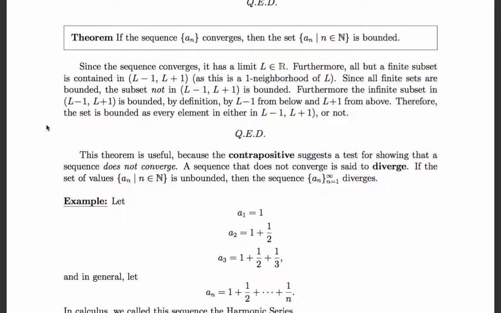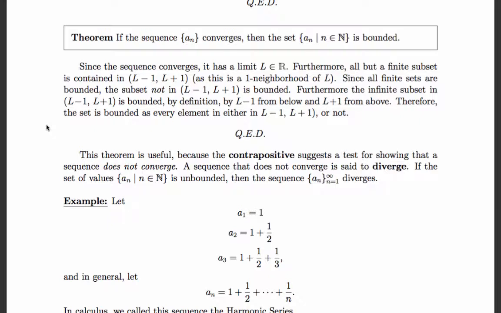The infinite number of entries in the neighborhood between L minus 1 and L plus 1 is necessarily bounded, because those infinite entries are less than L plus 1 and greater than L minus 1. So that means every single entry of A_N, the infinite part that's in the neighborhood of L and the finite part outside of a neighborhood of L, both are bounded. Therefore, the entire set of all sequence entries is bounded.